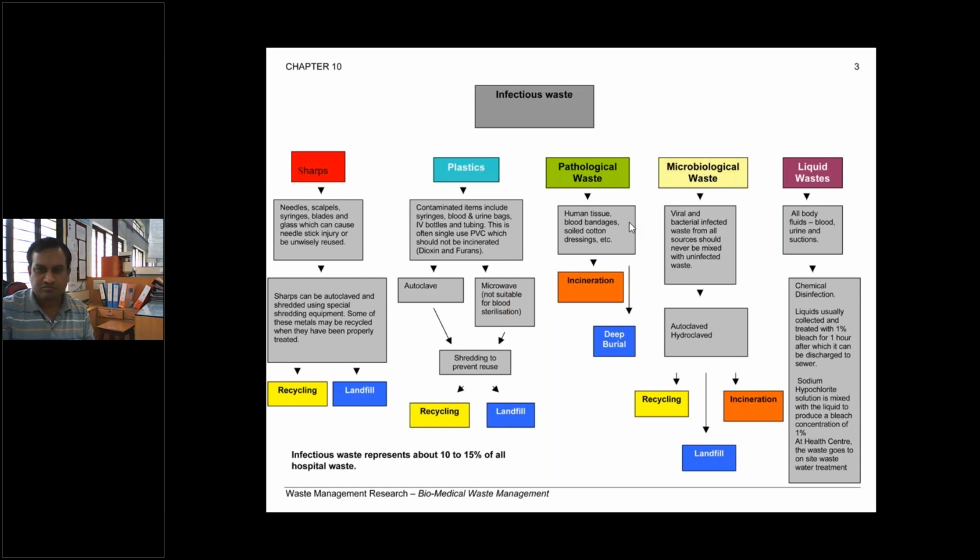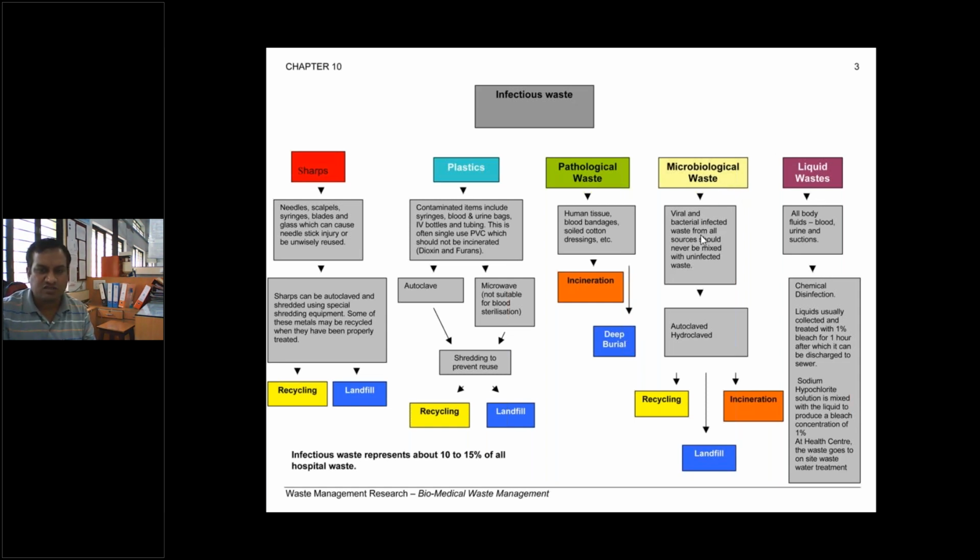If it is not recommended, as some of the biomedical waste treatment plants are in the cities or nearby cities, or can generate some odor or smell which can adversely affect the environment, then you should go for the deep burial. But deep burial is a technique which can be adopted by villages or taluka places where land is available, because nowadays in a normal city like Nasik, Pune, or Mumbai, it is not recommended that you go for deep burial. Incineration is the best, suitable technique for this pathological waste.